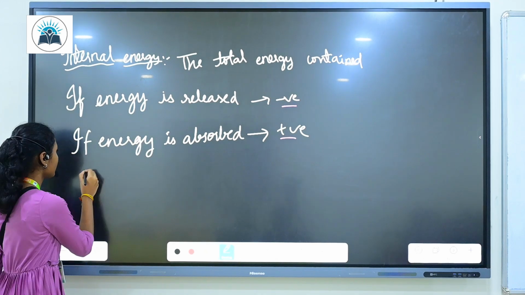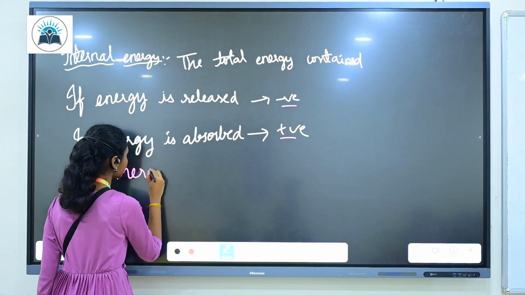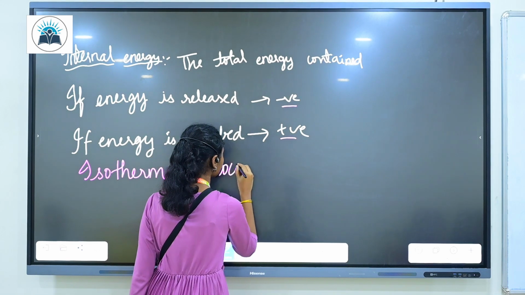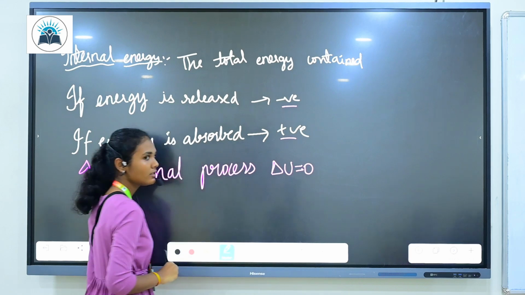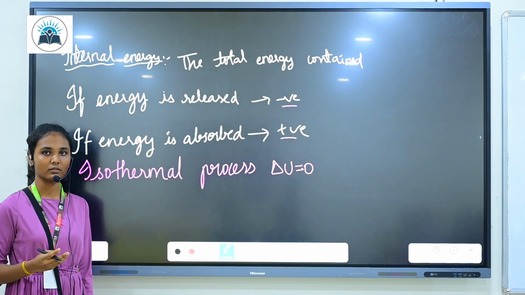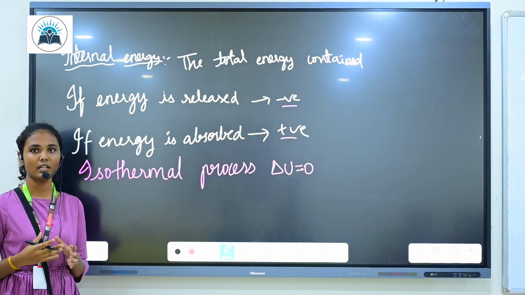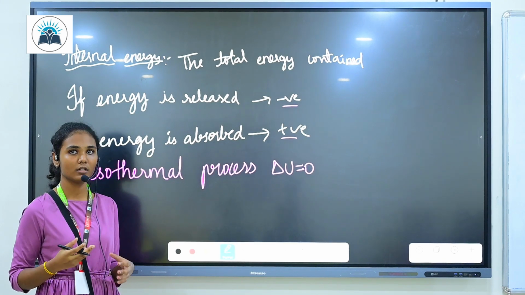So in isothermal process, delta U will be equal to 0, because as I said to you, in isothermal process delta T is equal to 0 because temperature is constant. When there is no difference in temperature, there will be no transfer of heat. As a result, delta U will be equal to 0.